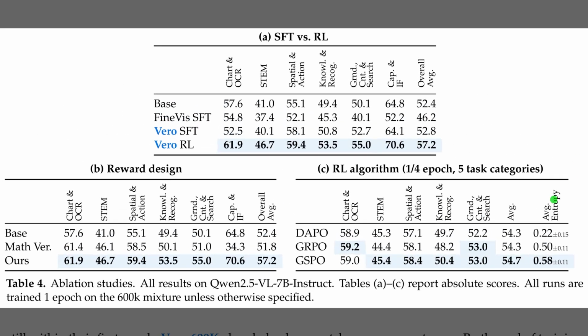While Table 3 showed the overall results, Table 4 provides ablation studies, which are experiments that test how individual parts of the system affect performance. In the top section, the researchers compare supervised fine-tuning, where models learn by mimicking correct examples, against reinforcement learning. While the supervised fine-tuning version reaches 53%, the reinforcement learning model hits 57%. Moving to the reward design section, task-routed rewards outperform standard math verify tools, especially in captioning. Finally, group sequence policy optimization, a specific method for refining the model's behavior, is the most effective algorithm because it maintains higher entropy, or response diversity, which prevents repetitive patterns.